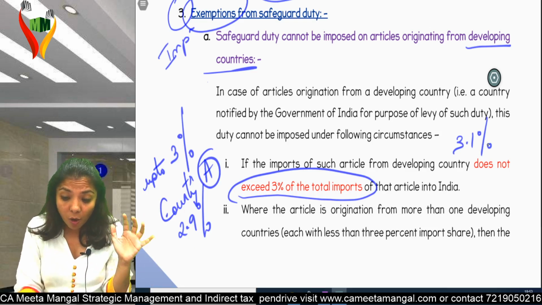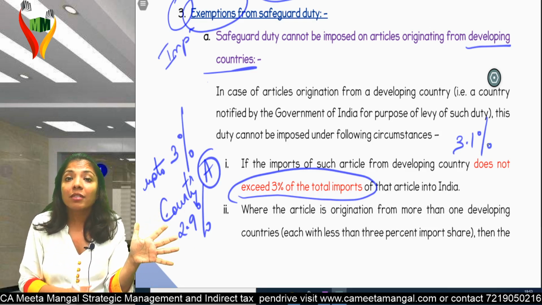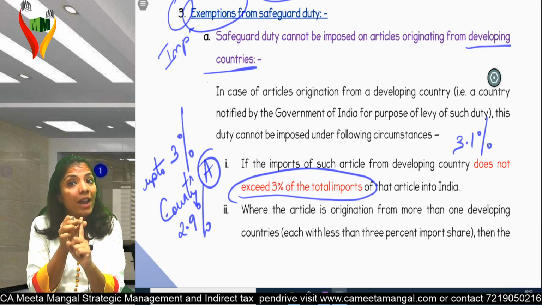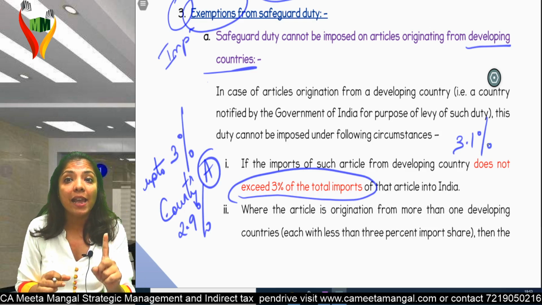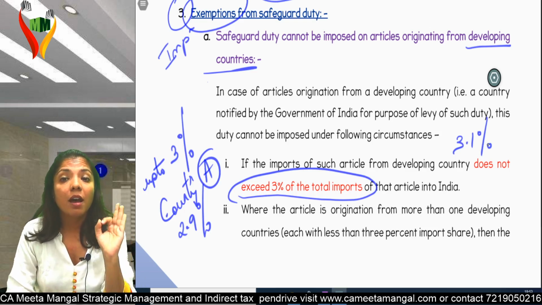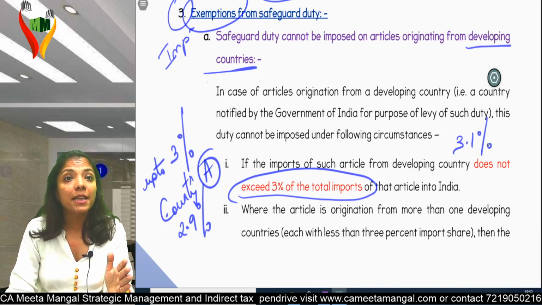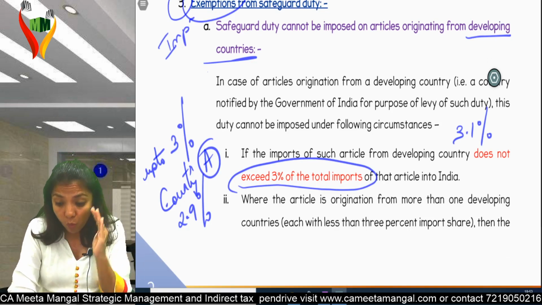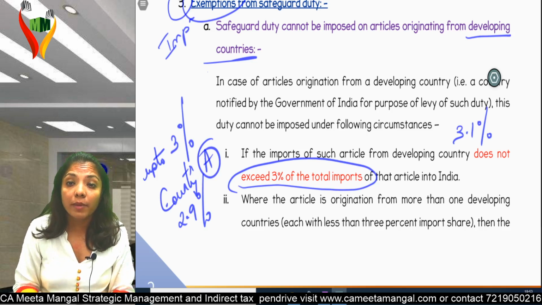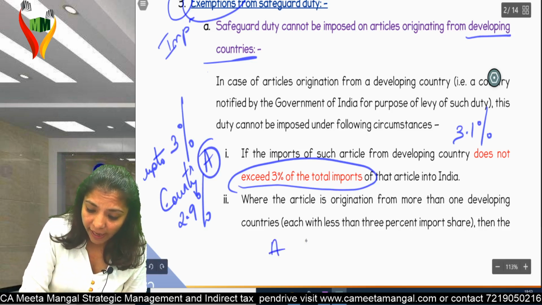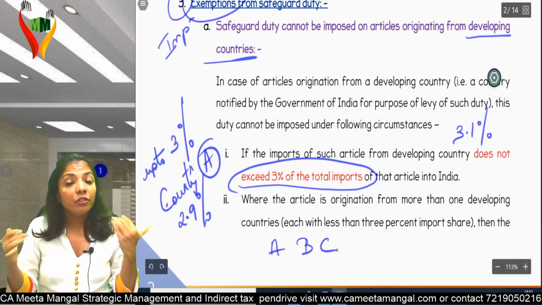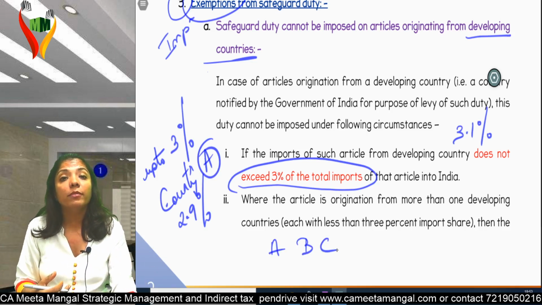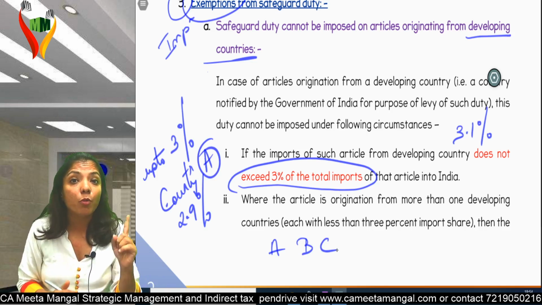Second point. First point, I'm assuming that you are importing from only one developing country. When it's only one developing country, I will see up to 3%. But second point, where the article is originating from more than one developing country, assuming I have three developing countries and I am getting stuff imported from these three, that means more than one.